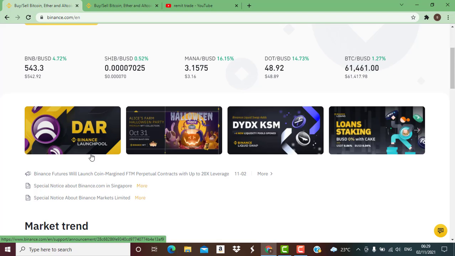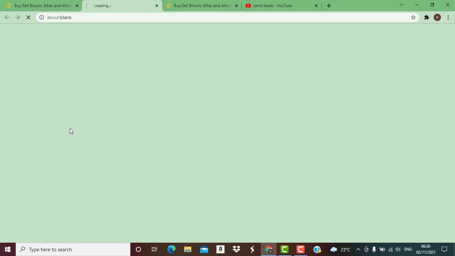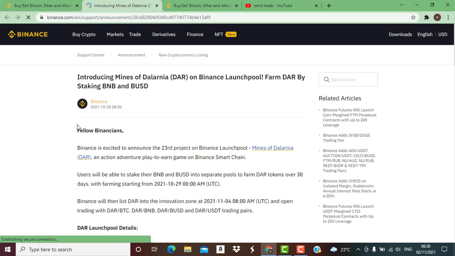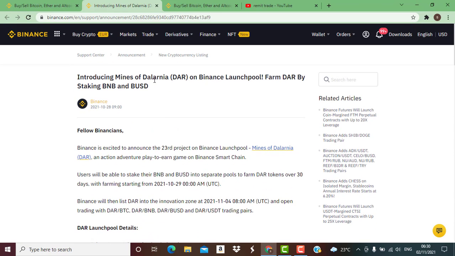So if you want to participate in this particular Binance Launchpool going on right now, first of all, I'll advise you to go through what the pool is by clicking on this icon right here. So you go through what the pool is. We have, in this case, Delane right here, which is DAR.